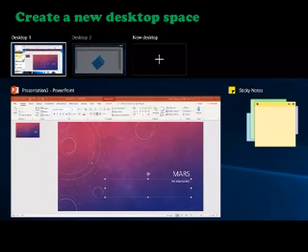Okay children, now we will move to the next topic, working with the desktop spaces. First we will see how to create a new desktop space. For that, you have to move the mouse to the top right corner of the screen. At that time a tab with a plus sign will appear. We have to click the tab. At that time a new desktop space is created. We can create up to 16 desktop spaces.